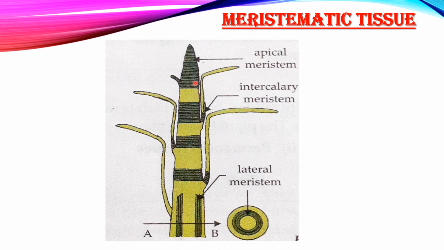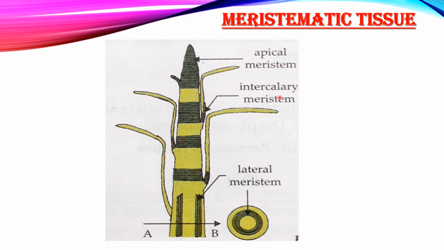Now it is responsible for the increase in the length of stem and the increase of length of roots. Now shoot apical meristem is responsible for the growth in the length of the stem, and root apical meristem is responsible for the increase in the length of the roots. Now next is intercalary meristem.